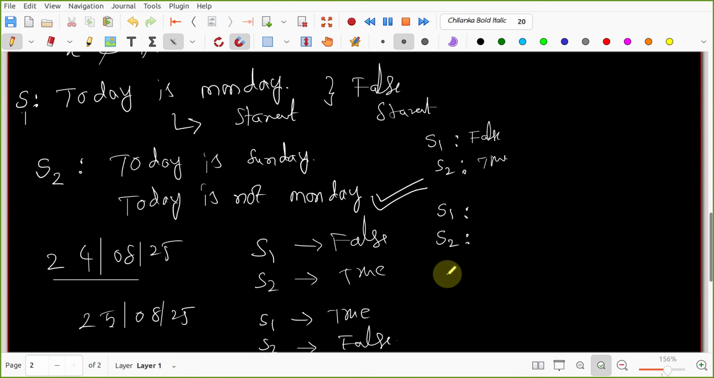S1 is false and S2 is true. True. Very good. Nice. So I'm clearing now. What is it that you noticed in this way if I write? Okay, I'm clearing all of you. Now can you tell me what you noticed? If I take S1 as "today is Monday" and S2 as "today is not Monday", what is it that you noticed?